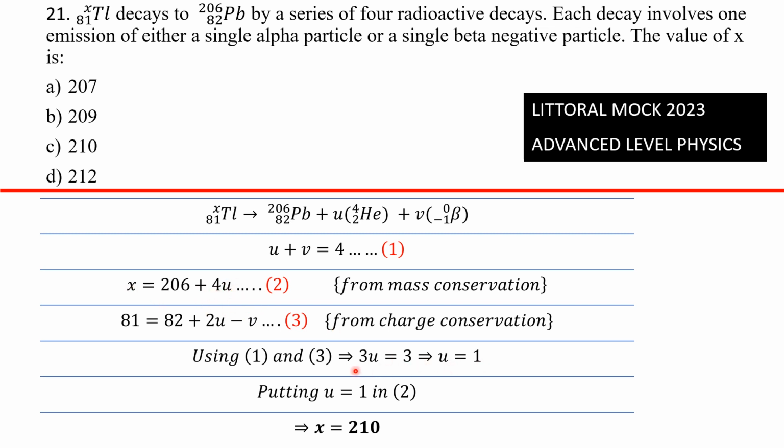So we can get U. We don't need V. Why? Because we are looking for X, and the only thing that is stopping us from getting X is just U. So just get U, put it in equation 2 and then get X. So we get U here, this one. Put U in equation 2, you have X to be 210, and so our answer is C.